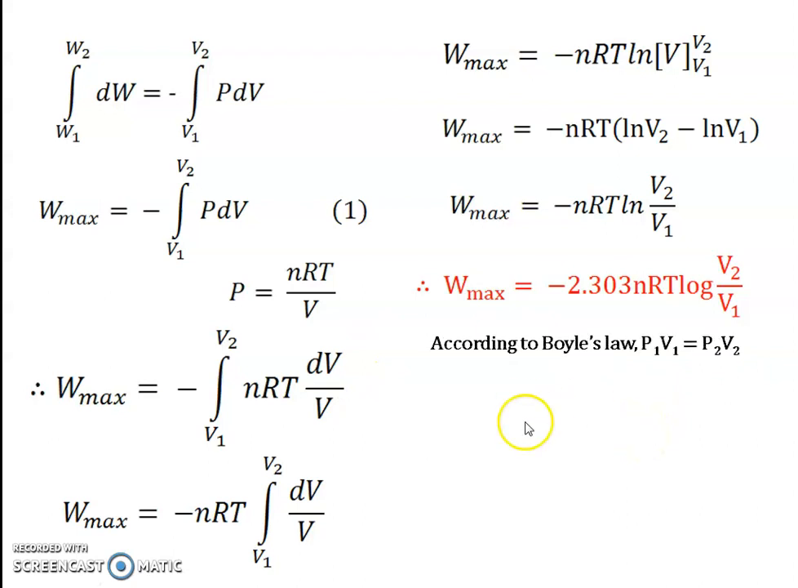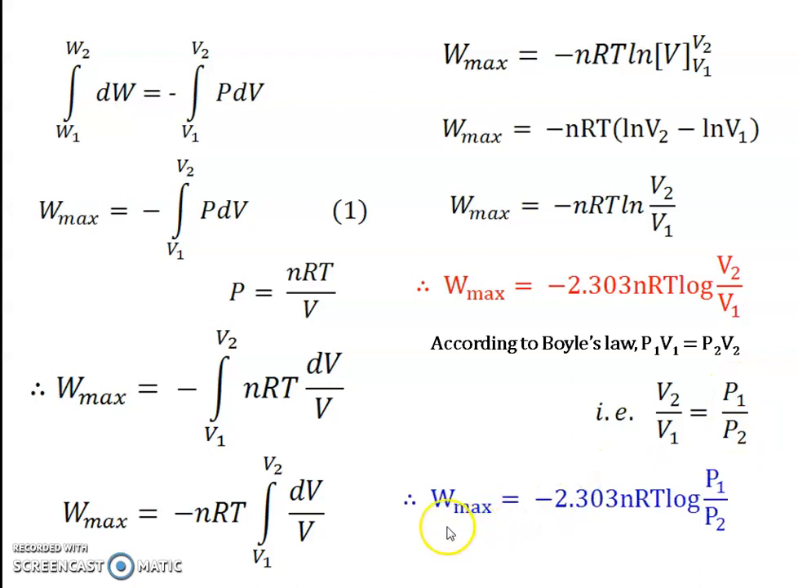Now again we know that according to Boyle's law, P1 V1 is equal to P2 V2, and therefore V2 upon V1 is equal to P1 upon P2. Now substitute the value of V2 upon V1 by P1 upon P2, and therefore we get W max is equal to minus 2.303 nRT log P1 upon P2. So this is another form of maximum work. These two relations are important for numericals. So a question or numerical problem may be asked on these two relations.